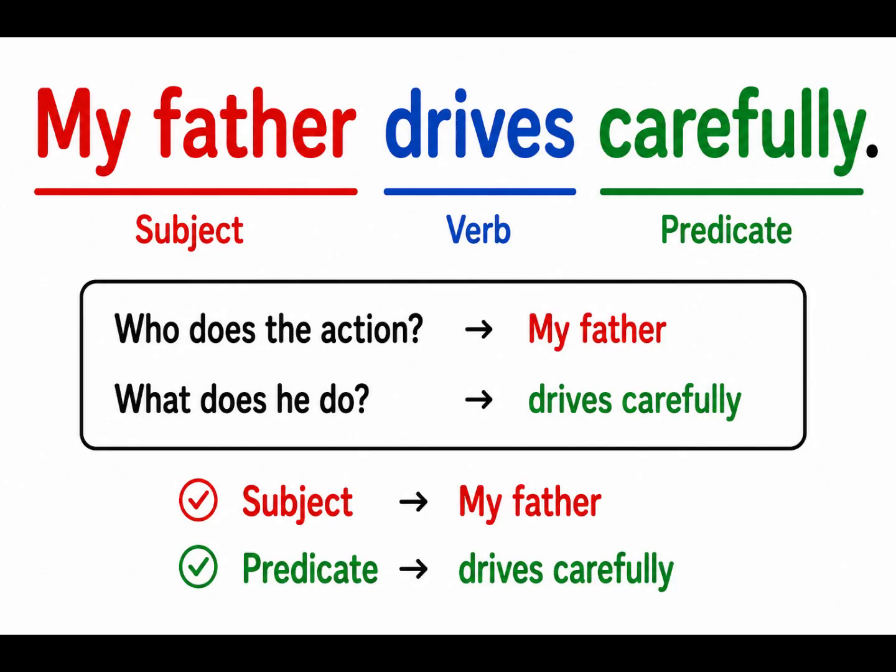My father. So my father becomes the subject. And what is it I'm speaking about him? I'm saying that he drives carefully. So drives carefully becomes the predicate. Hence, my father is the subject, drives carefully is the predicate. Of course, this is a sentence because it has a subject and a predicate of its own.